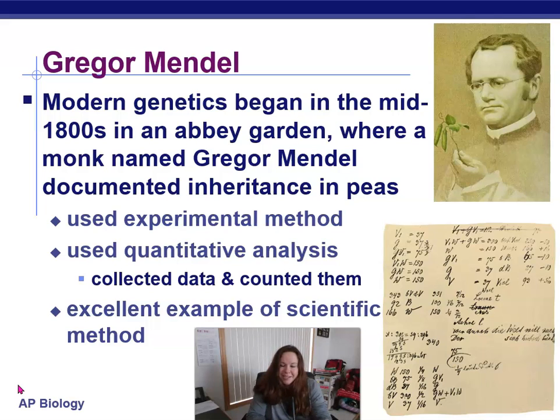So we honor Mendel still because of different things. First of all, he used experimental method. He had good quantitative and qualitative analysis, took good notes, and collected data, had large sample sizes, which is great, and excellent scientific method. Maybe one of the best things to think about here is that he spent 2 years planning what he was going to do, planning his research and experiments, getting it ready. It's hard to think to spend 2 years doing that before the actual action starts, but that's what he did.